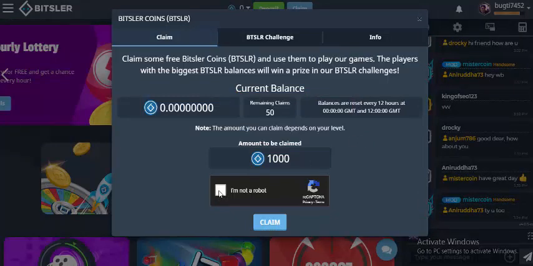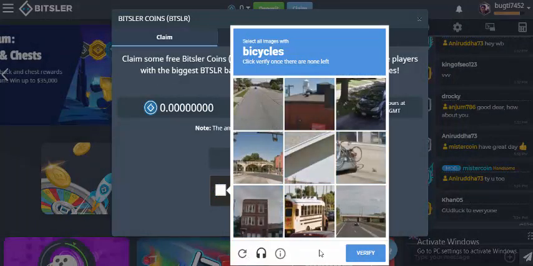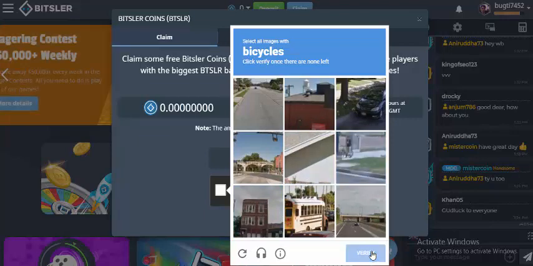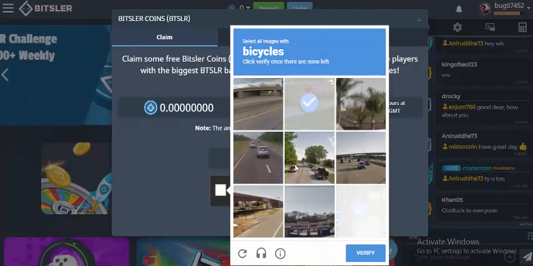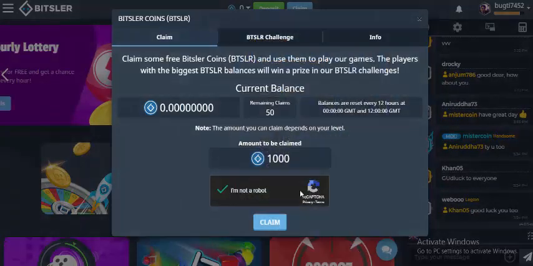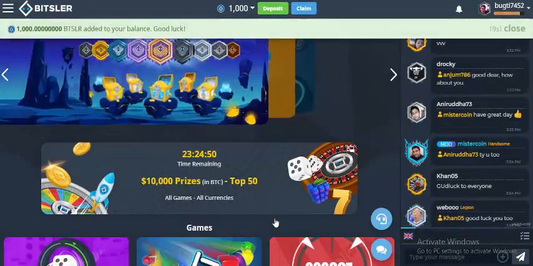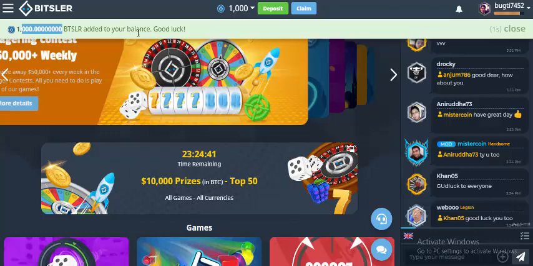Close this one and click on I am not a robot. Click on the background, sorry guys, click on this one. Click on verify. Wait, again this. Here, guys, it is almost completed. Now I click on verify. Yes, it's completed. Now tick the good symbol and click on this claim. Okay, you got it: 1000 Bitler coins added to your balance.